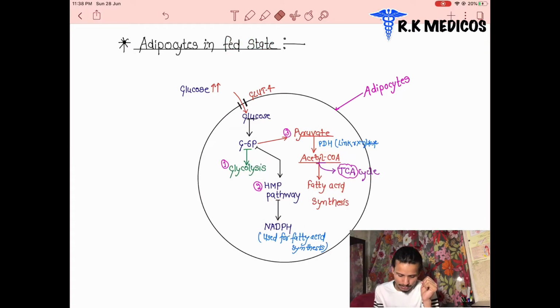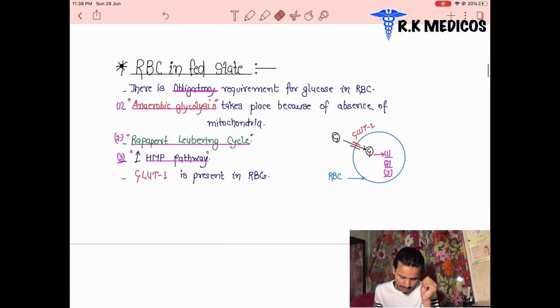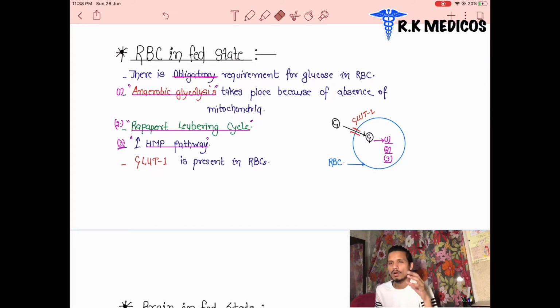Next we are going to discuss the next part, that is RBC in the fed state. What happens with RBCs after the fed state? We take in the much energy required for our body, and after the meal is taken, inside the RBCs, they basically have no mitochondria, so aerobic glycolysis will not happen. No TCA cycle, no electron transport chain will occur.